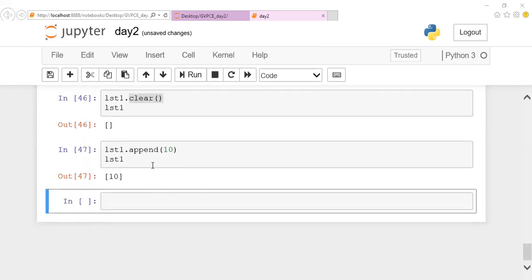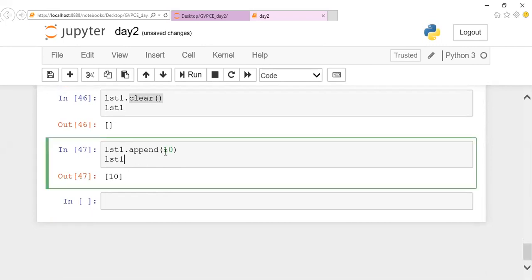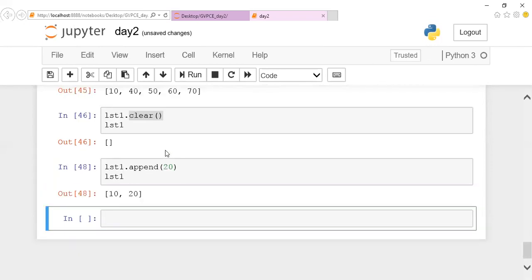Okay, listen. So this is how to add an element. If we want to add one more element to my list, then I can mention 20. You can notice that one more element will be added.